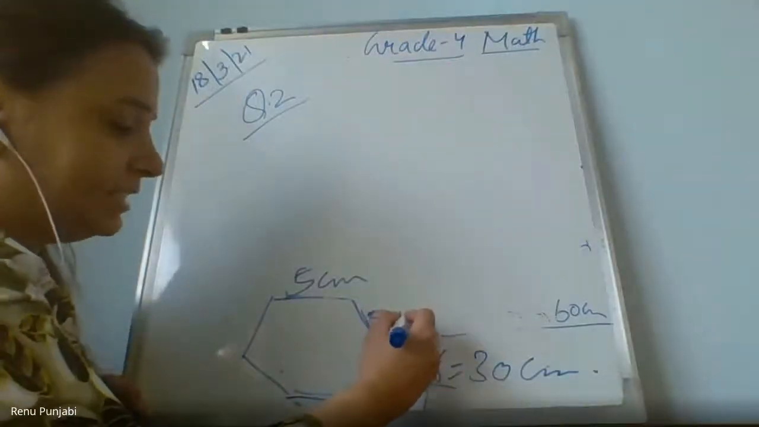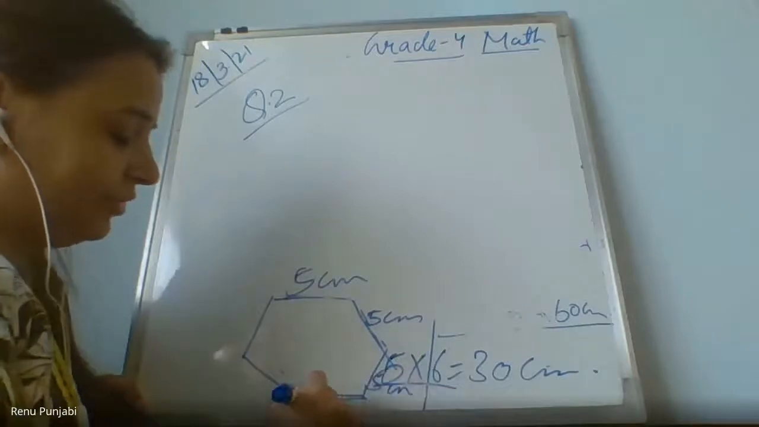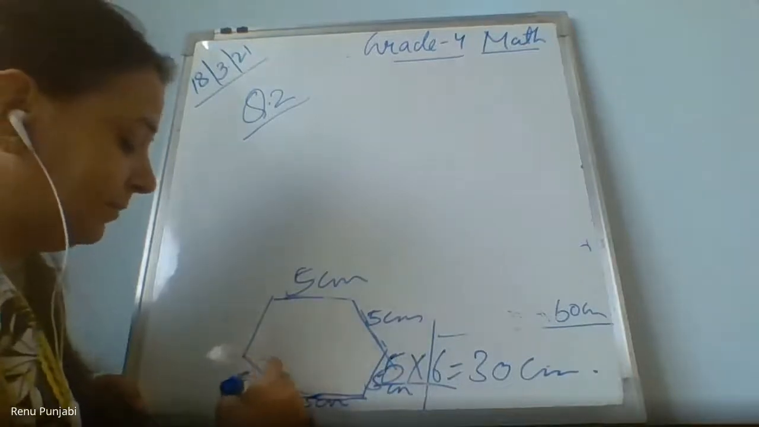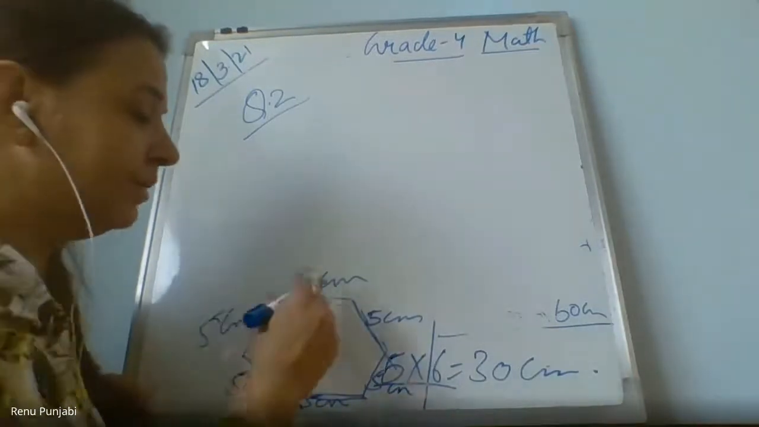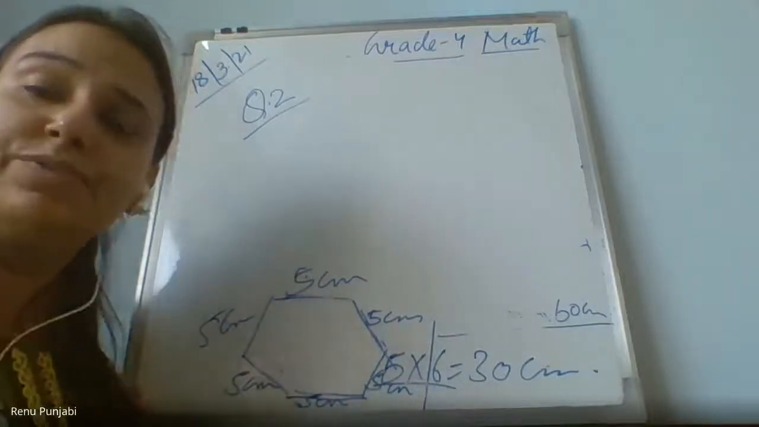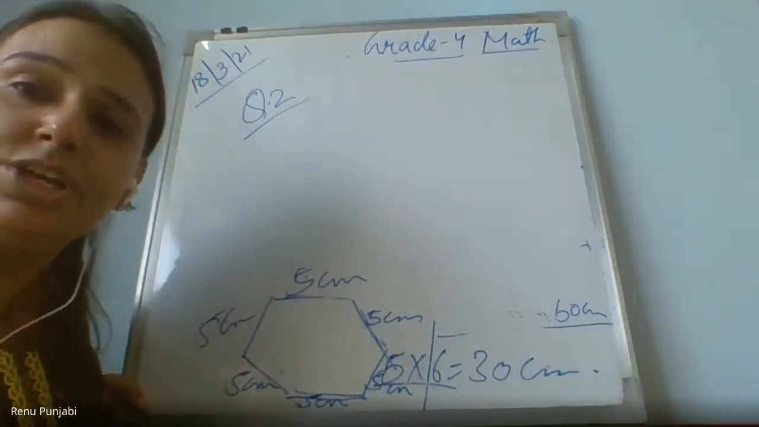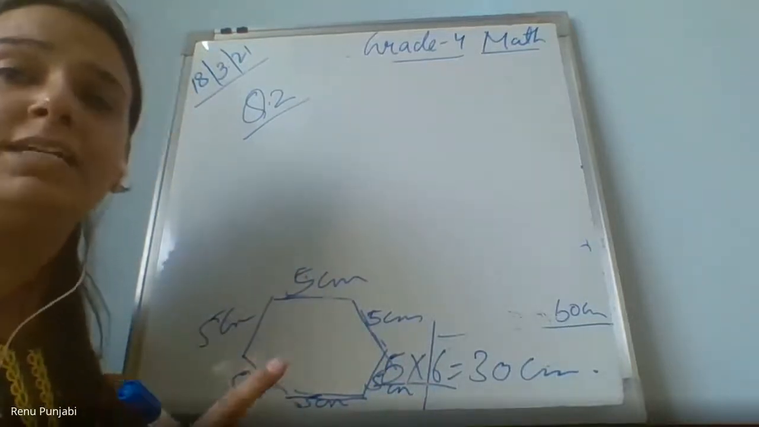And 30 centimeters. Either you write the length of each side and add them, or you multiply it with the number of sides. 5 multiplied by 6, Ayansh. Ayansh, we have done a lot of practice on these kinds of sums.